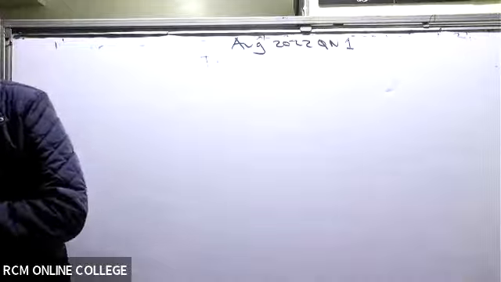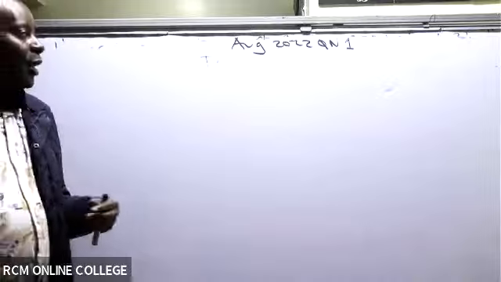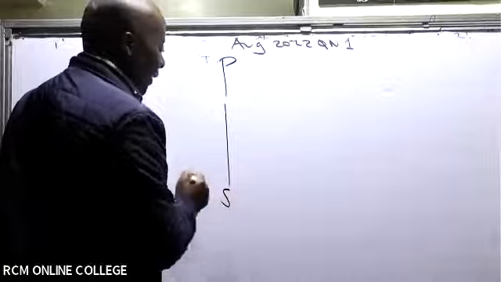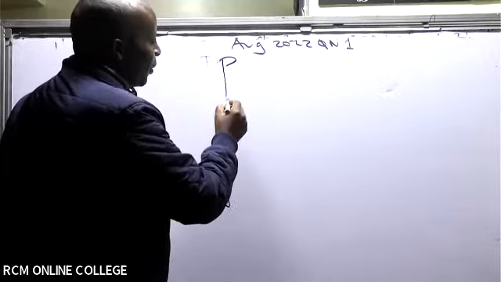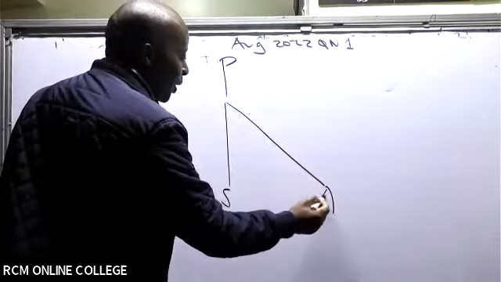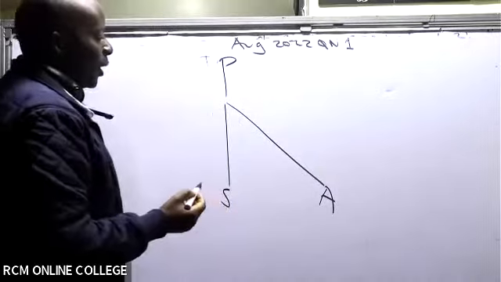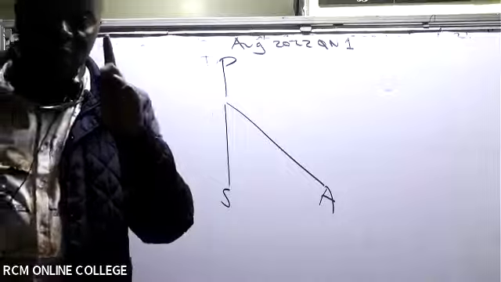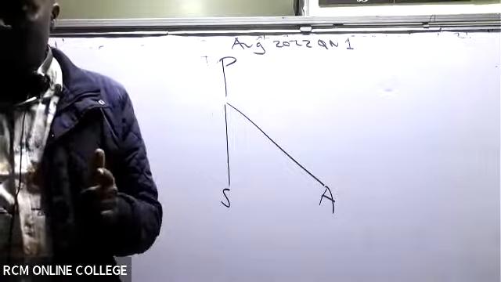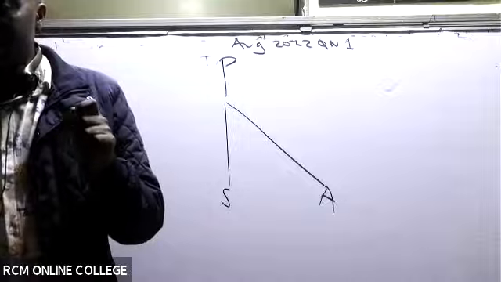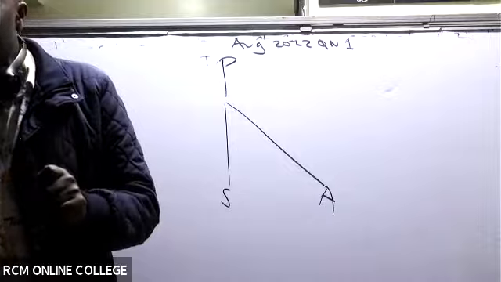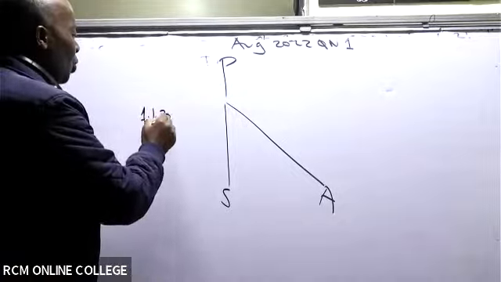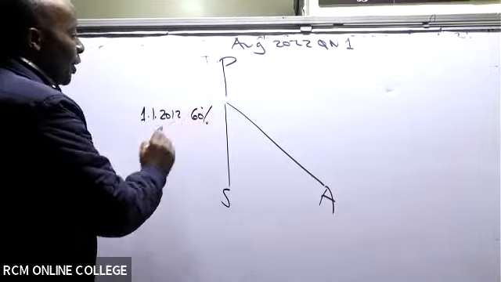So, ladies and gentlemen, this is what I have here. I have a company known as P, which has a subsidiary known as S. And P has also acquired an associate known as A. So what have they told us about S? I'm reading note 1: on 1st January 2012, P Limited acquired 60% of the ordinary shares of S Limited. So we have here 1st January 2012, we acquired 60% of S.